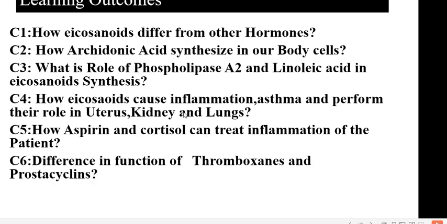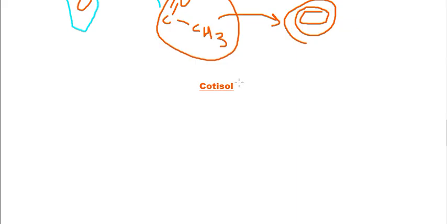In our concepts, I have discussed the role of phospholipase A2 and linoleic acid in eicosanoid formation or arachidonic acid. Eicosanoids cause inflammation. I explained to you leukotrienes, the role of leukotrienes and their role in the uterus, kidney and lungs. Aspirin and cortisol. How can cortisol also be involved in the treatment of a patient? Cortisol is a steroidal anti-inflammatory drug. It stops the function, or it causes the inhibition, of phospholipase A2.